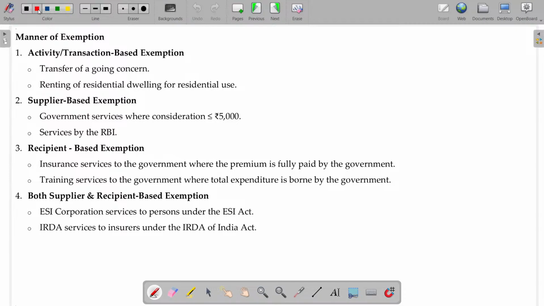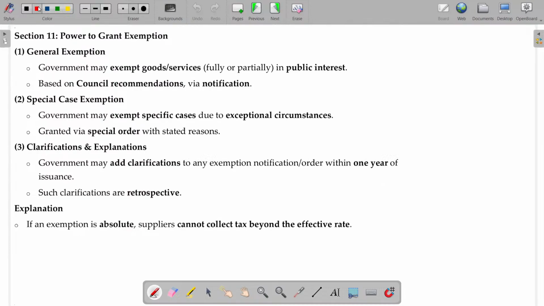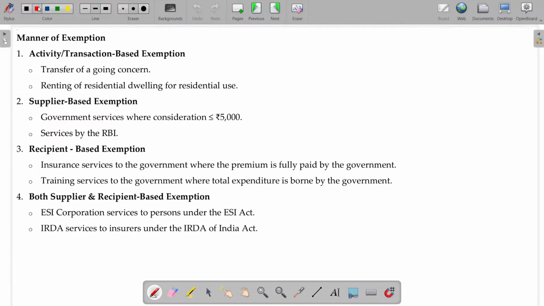How do we get the exemption, or how may the exemption be notified? Usually the exemption may be notified under four bases. One is activity or transaction based. Certain activity or certain transaction will not be considered for taxation. Another one is who supplies it. If X supplies, it is taxable; if Y supplies, it is not taxable. Supplier based exemption.